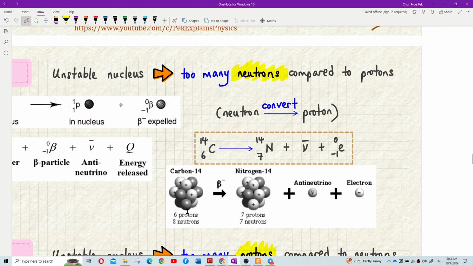Actually, protons and neutrons should have almost the same number, but you can see neutrons are more than protons. That means it has too many neutrons compared to protons. So this carbon-14 will decay because it is considered unstable. When it beta decays, it emits one electron. How do we write this electron?